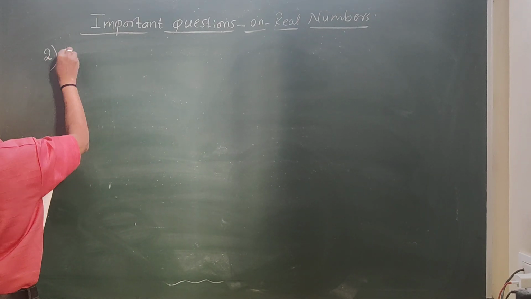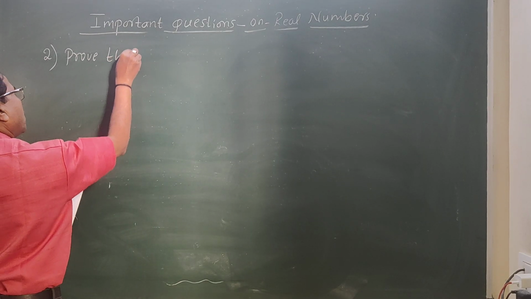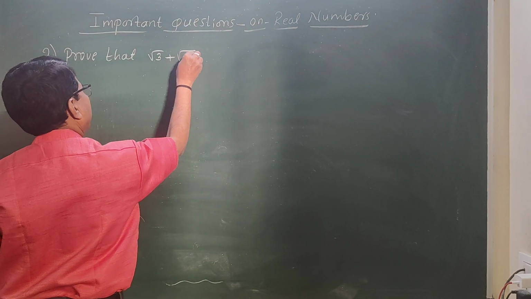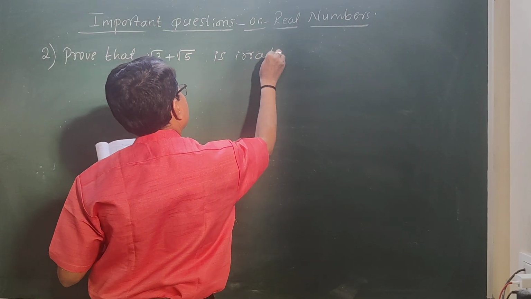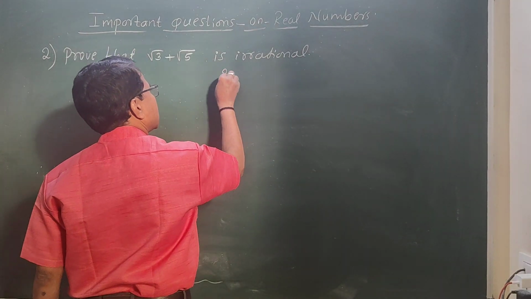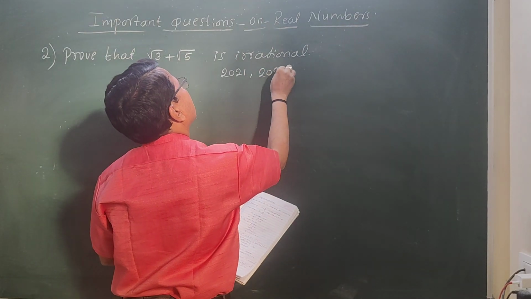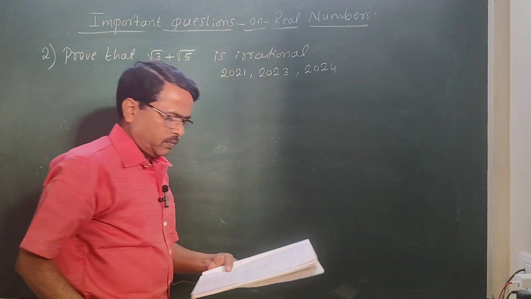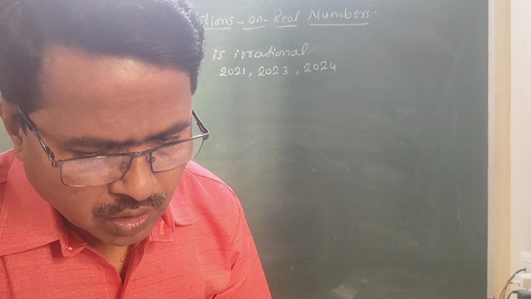Second one, prove that square root of 3 plus square root of 5 is irrational. So this question is asked in the year 2021, 2023 and 2024. In different years it is asked. This is also an important question.